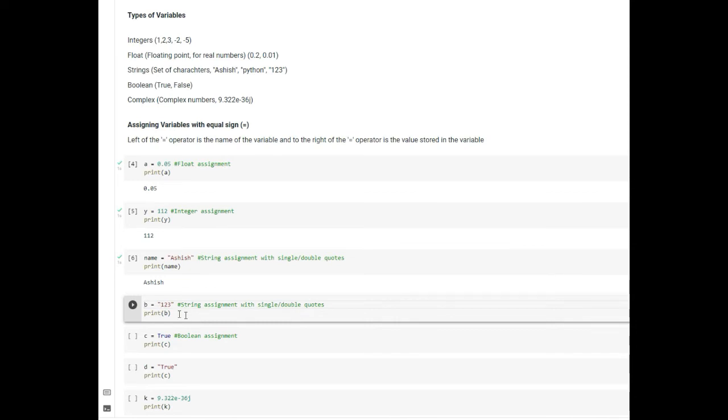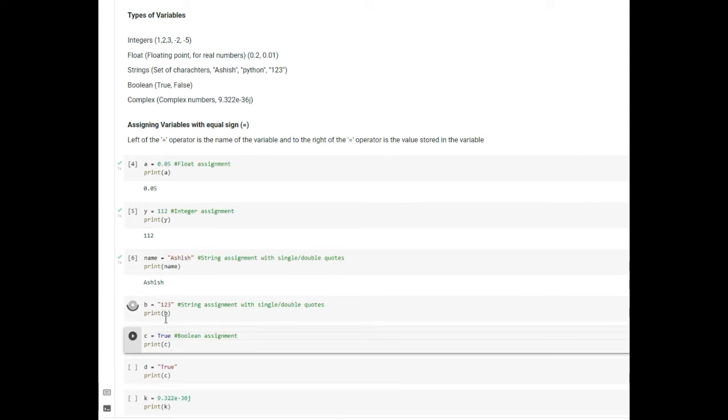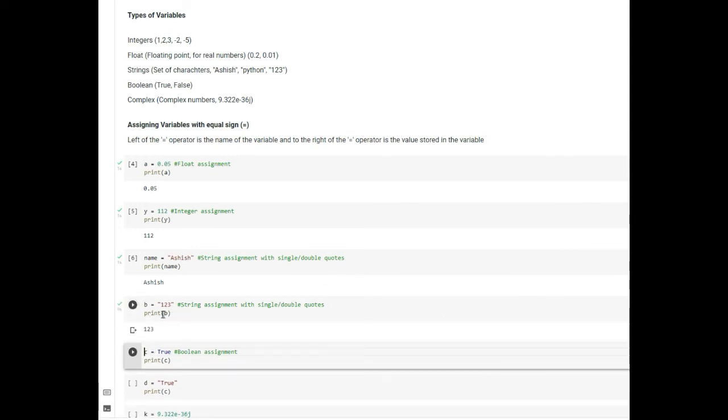Now in the next statement we are creating a variable which is called b, and we are giving it a value of 1, 2, 3. Now you will see that this 1, 2, 3 is an integer, but if we want to store the value of this 1, 2, 3 as a string, then we will just place it under single or double quotes. Okay, so you can see that this 1, 2, 3 is stored in b, and it is stored as a string and not as an integer.